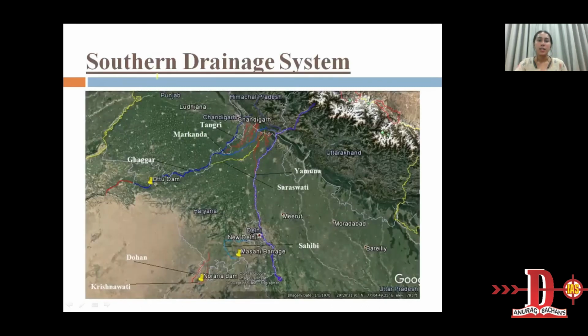Okay, now is the southern drainage system. We can see Sahibi River over here, Dohan and Krishnavati. They enter Haryana from the southern side.